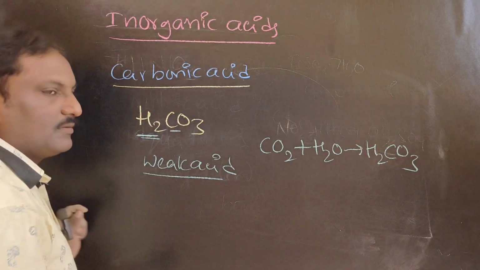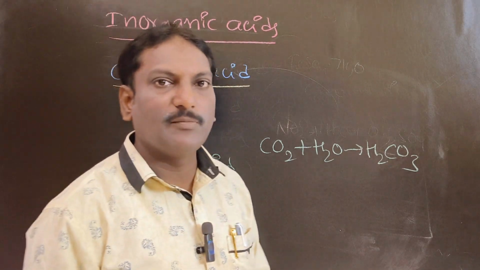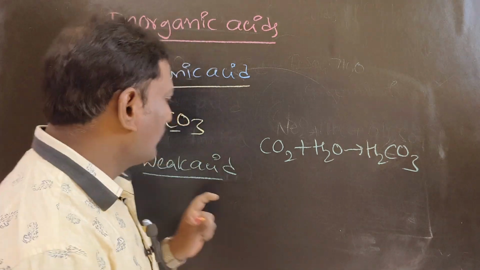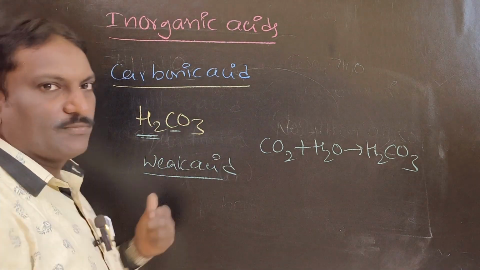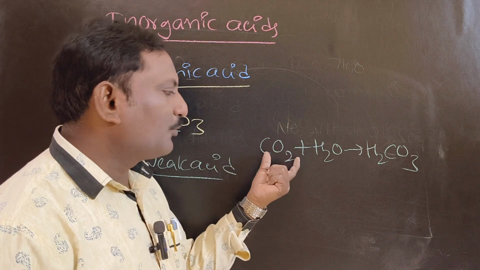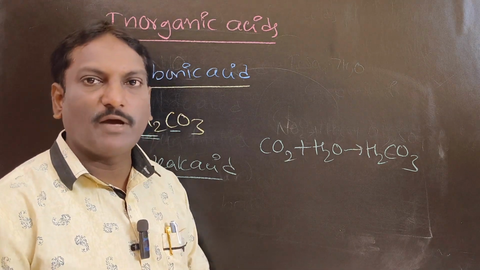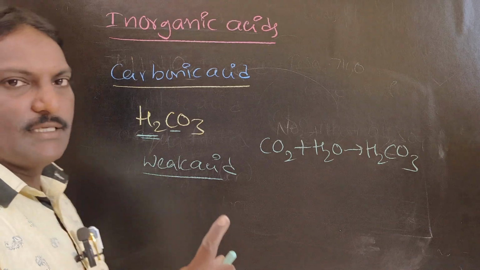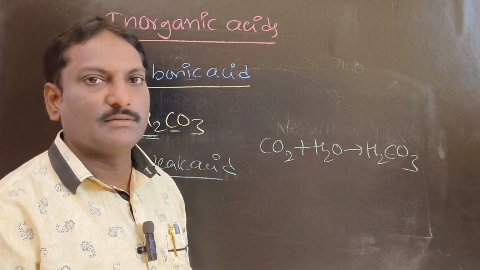In aerated drinks, that means sodas, Thums Up, Pepsi, you will get carbonic acid, obtained by dissolving carbon dioxide in water. So it is an inorganic acid, but a weak acid.